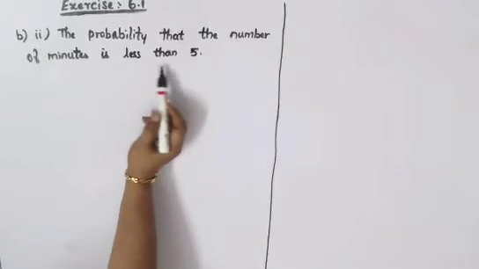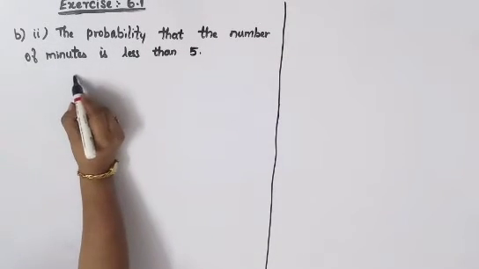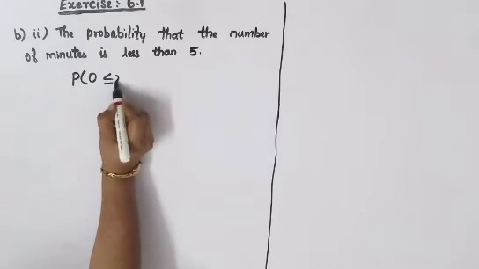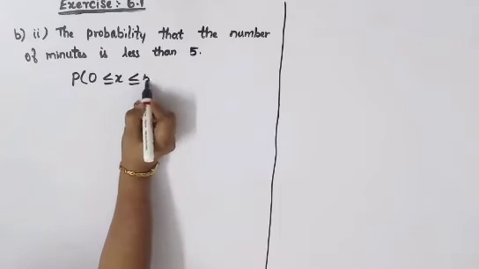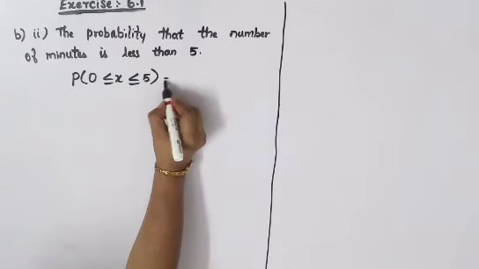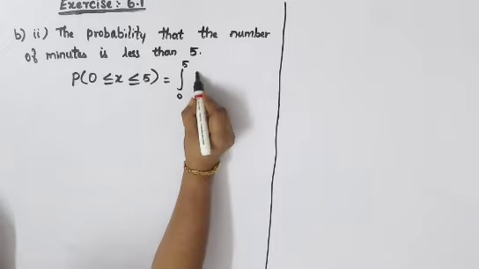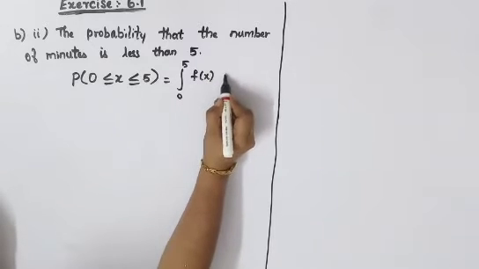It was given less than 5 minutes. So starting will be 0, which is less than or equal to x, and less than or equal to 5, up to 5 minutes. So that is equal to the integral from 0 to 5 of f of x dx.